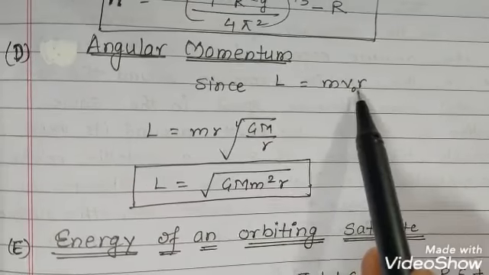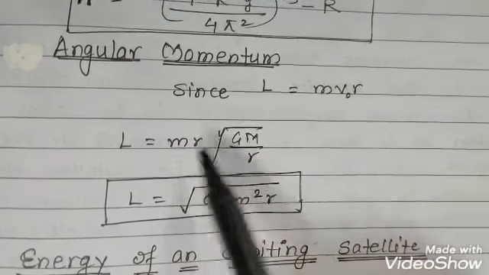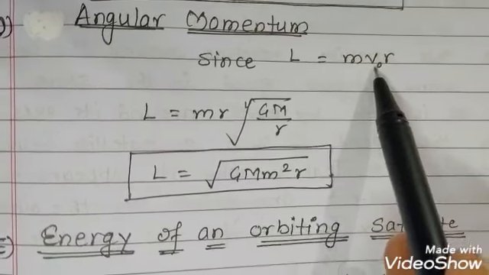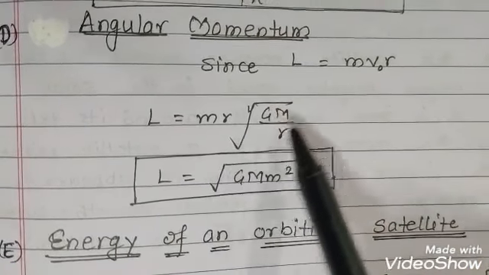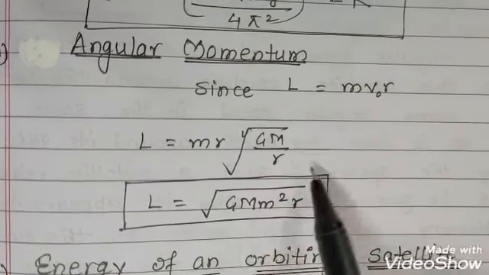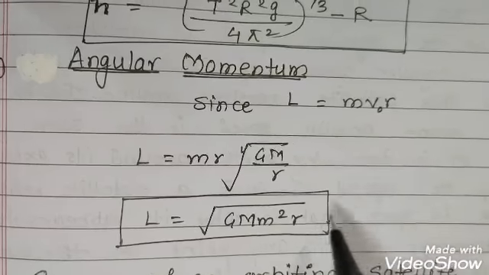So m v₀ r. In place of the orbital velocity we will write √(GM/r), so the formula for the angular momentum becomes m√(GMr).